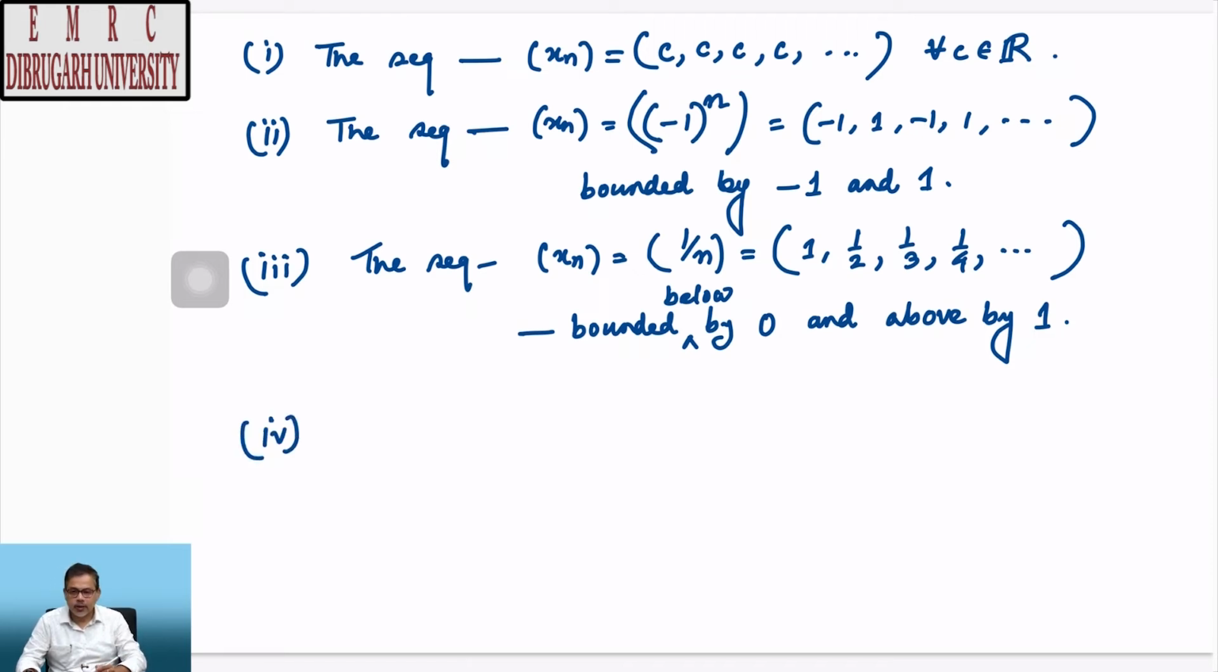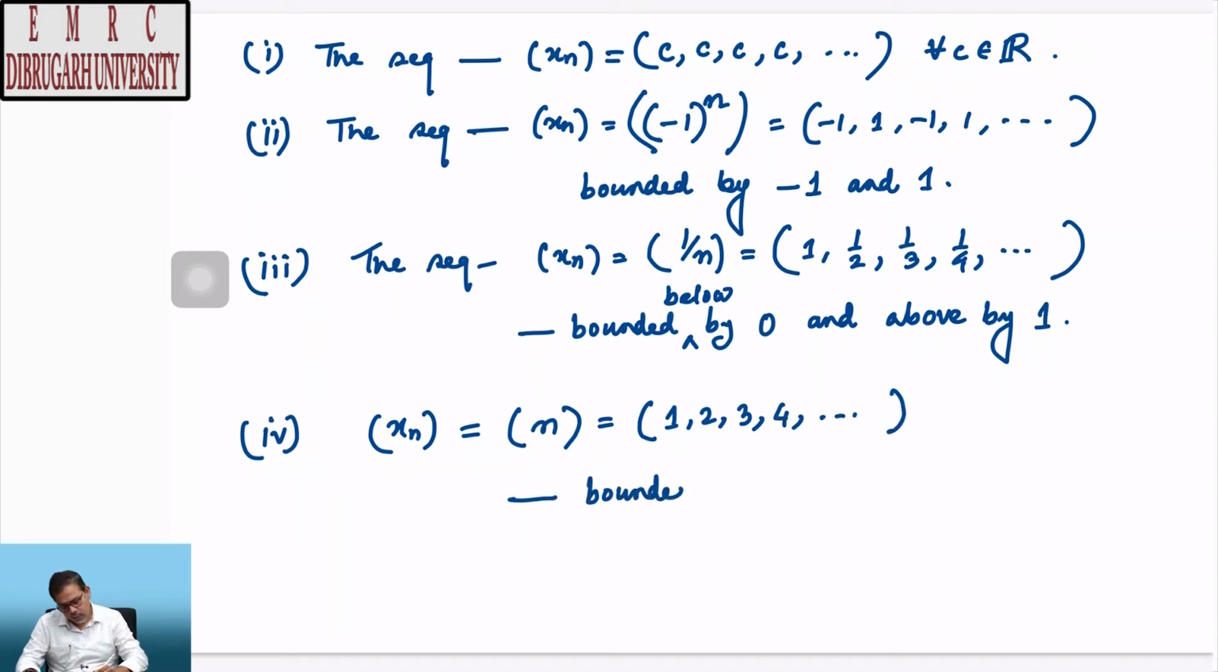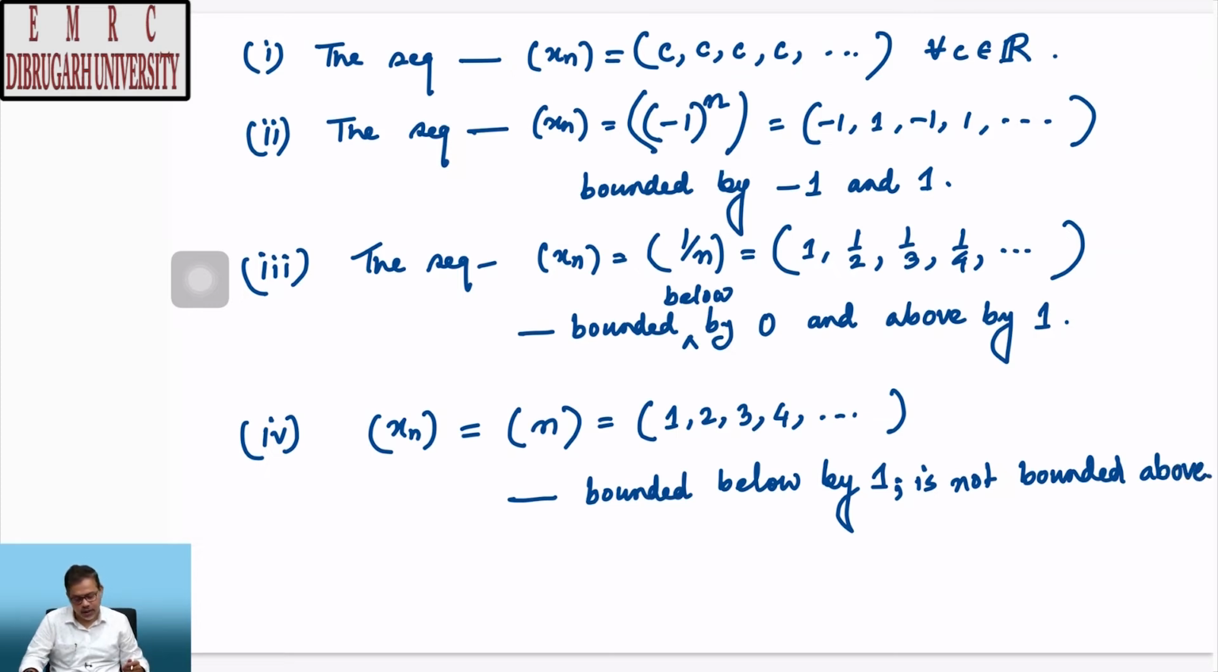Another example is the sequence xn is just simply n, that is the set 1, 2, 3, 4, and so forth. You can see this is bounded below by 1, but is not bounded above. There is no such capital M such that M is greater than all the natural numbers, because this is the sequence of natural numbers. So, it is not a bounded sequence.